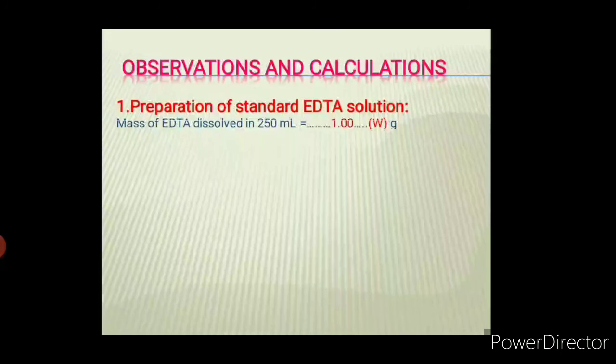Now how to get MEDTA from it? By using this formula, simple formula. Molarity of EDTA solution, MEDTA is nothing but W into 4 divided by 372.24. Now 372.24 is nothing but molar mass or molecular mass of EDTA salt. So W is nothing but weight of or mass of EDTA taken, which is 1 gram into 4.